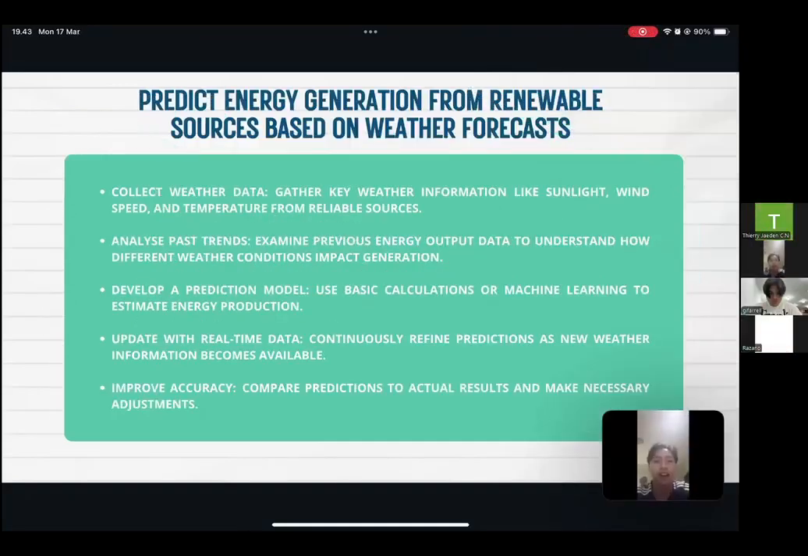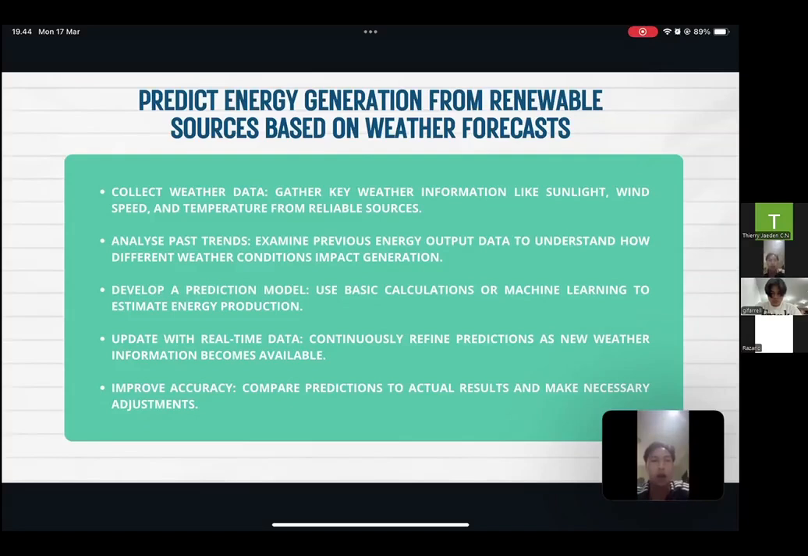Okay, next we'll be trying to predict energy generation from renewable resources based on different weather forecasts. The first thing we'll do is collect weather data by gathering key weather information like sunlight, wind speed, and temperature from reliable sources. Next, we'll analyze past weather trends by examining previous energy output data to understand how different weather conditions may impact generation.